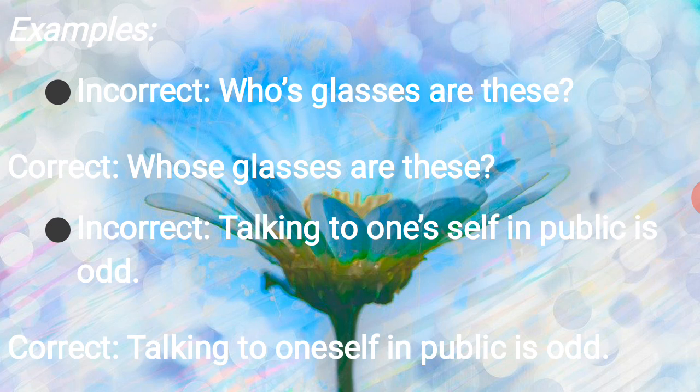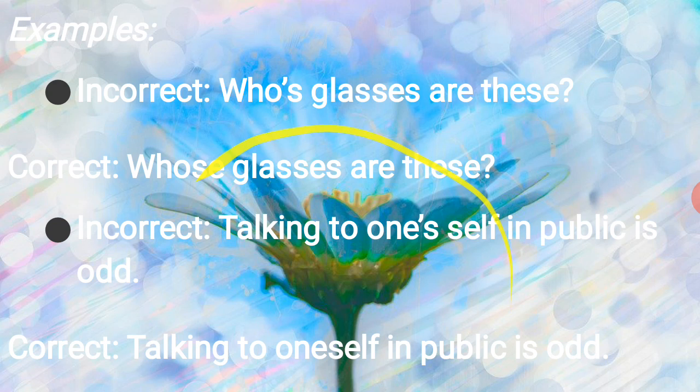So for example, incorrect: "Who's glasses are these?" That is the wrong one. See here, the correct one: "Whose glasses are these?" And then one more sentence. Incorrect: "Talking to one's self in public is odd." "Talking to oneself in public is odd." This is the correct sentence. Got it?